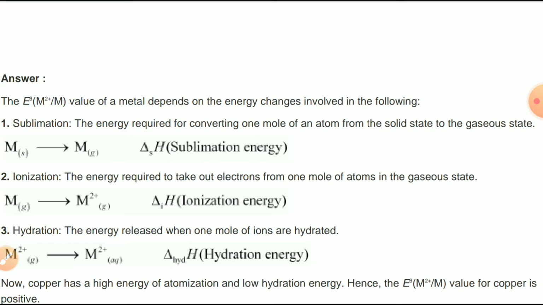Then point number 2, ionization: the energy required to take the outer electron from 1 mole of atoms in the gaseous state, that is the metal in the gaseous state, to metal in the positive gaseous state, that is called the ionization enthalpy.